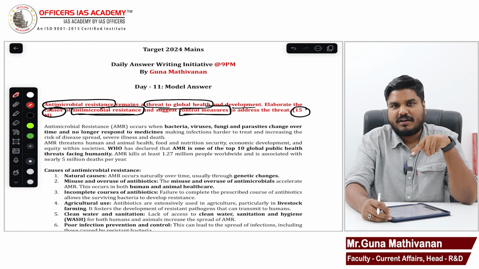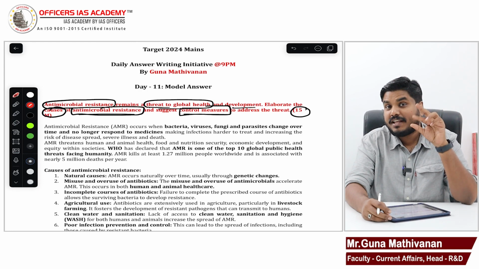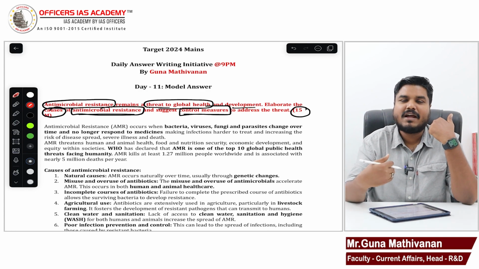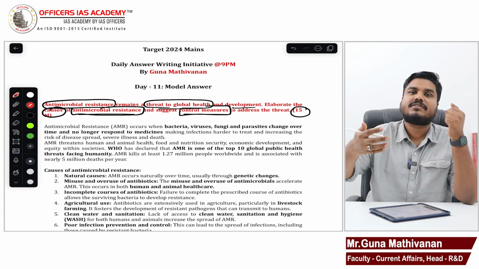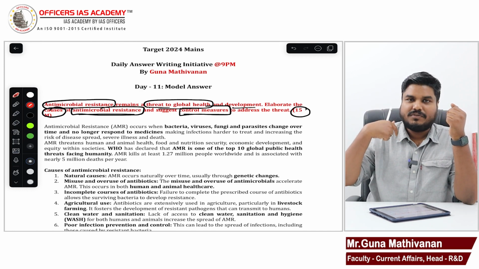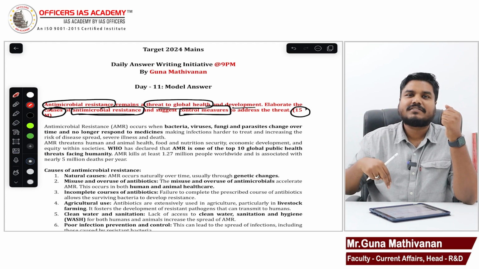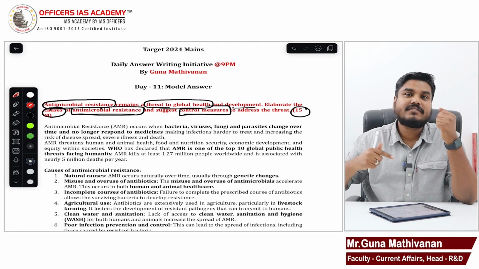So I take an antibiotic. I have a bacterial infection in my body. I take antibiotics. Why is it called antibiotics? It will kill bacteria. I take the antibiotic to kill bacteria, but the bacteria is showing resistance to that antibiotic. So I take the drug, but the drug is not able to kill the bacteria because the bacteria over a period gained strength and are showing resistance to the drug.